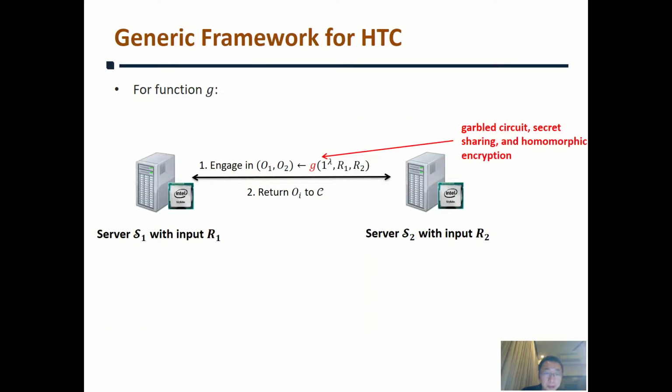For the function g, because both servers do not trust the TE from each other, we have them engaging in a conventional cryptographic two-party computation. It can be implemented in three typical ways, including garbled circuit, secret sharing, and homomorphic encryption. In the end, each server is allowed to receive a part of the final output O_i and then returns it to the client.